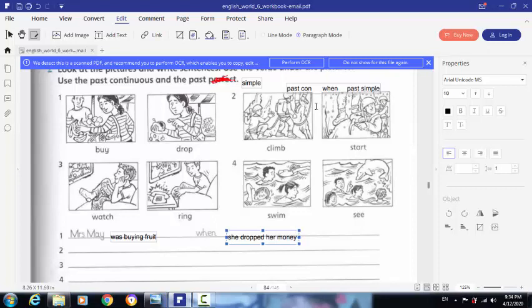Sentence number 2. What can you see here? Here I can see men. What are they doing? They are climbing. Let's write the sentence following this structure. We should use the past continuous, then "when", and the past simple. What were the men doing? The men were climbing the mountain.